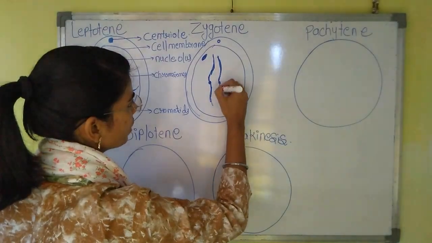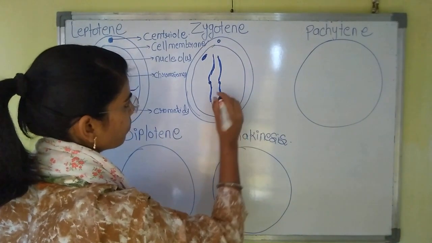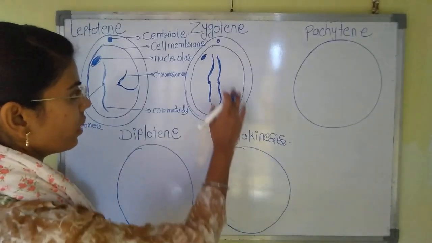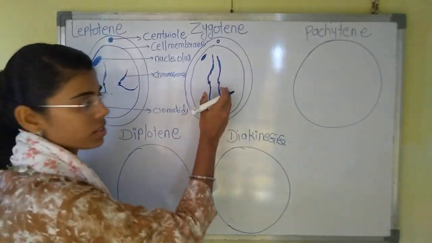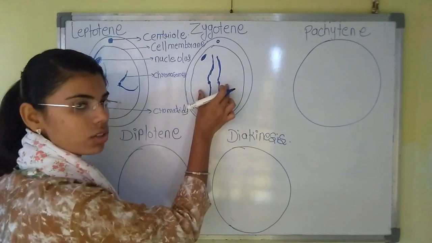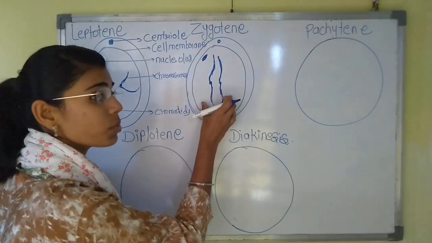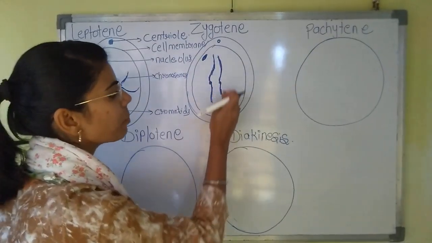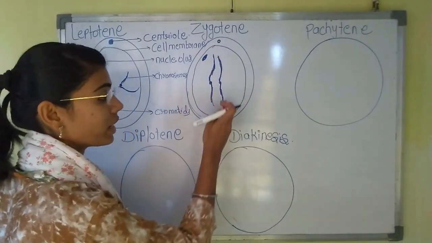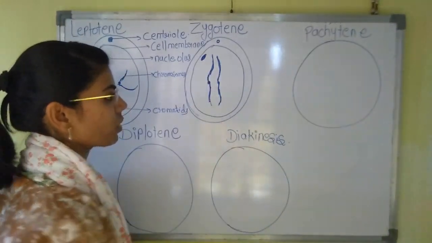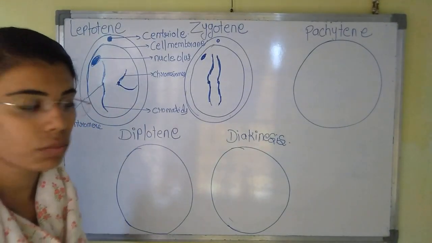They will be arranged lengthwise. Okay. Now, what has happened in zygotene? Here the chromosomes are called homologous chromosomes. Now, the pairing of the homologous chromosomes will take place. How will the pairing occur? They will pair in a lengthwise manner. Now, what are homologous chromosomes?